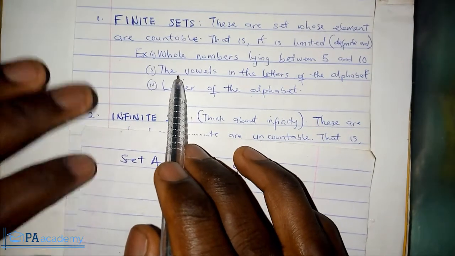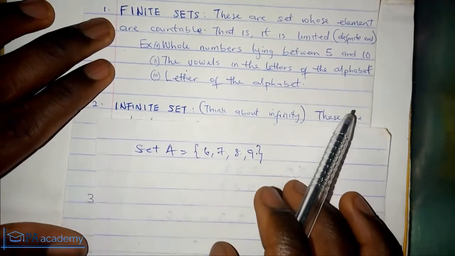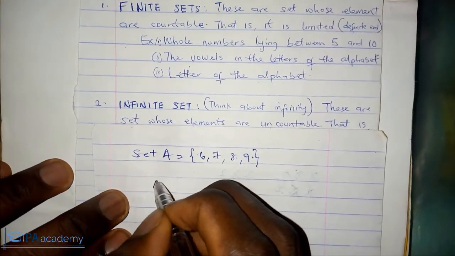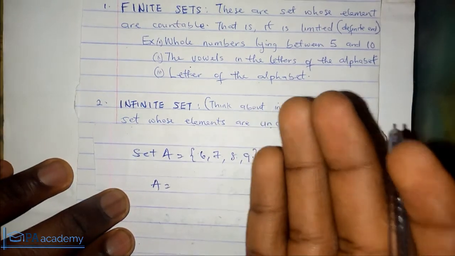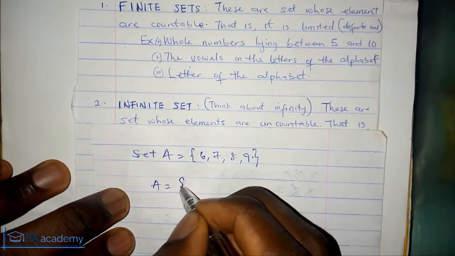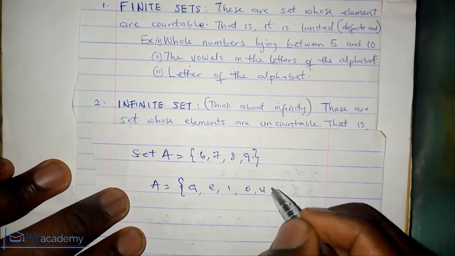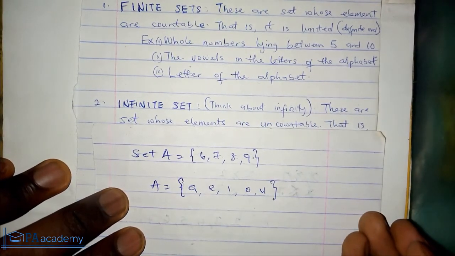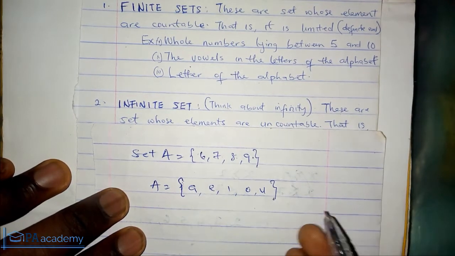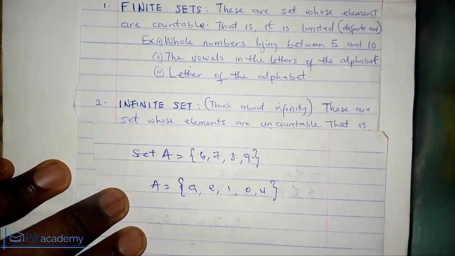The vowels in the letters of the alphabet. So what are the vowels in the letters of the alphabet? Let's say that is also a set A, and we are asked to represent it. The elements are the vowels in the letters of the alphabet. That's A, E, I, O, U. So how many are they? They are 5. You can count them. They are not more than this. They are well defined. So that's a finite set.